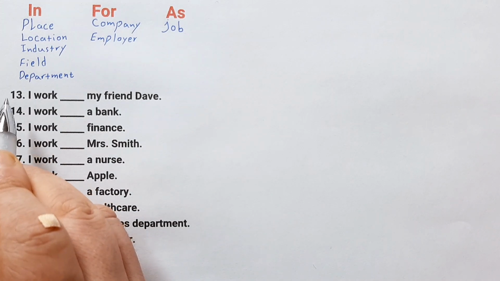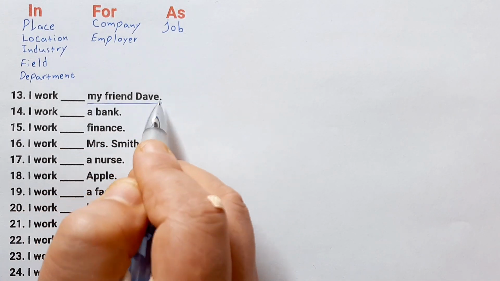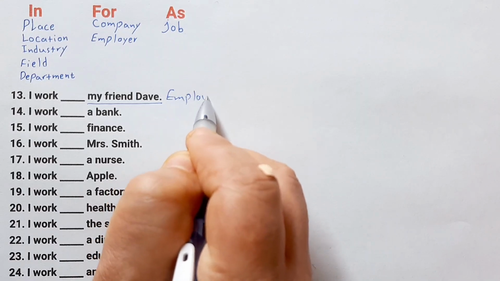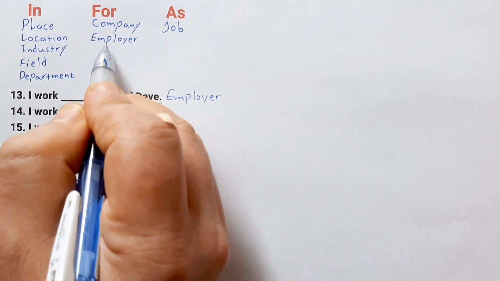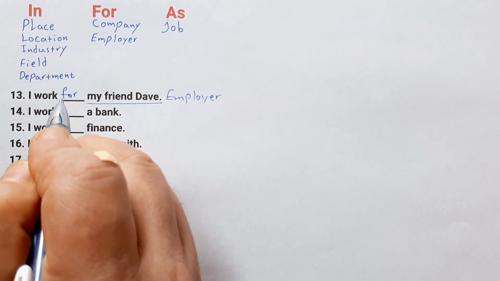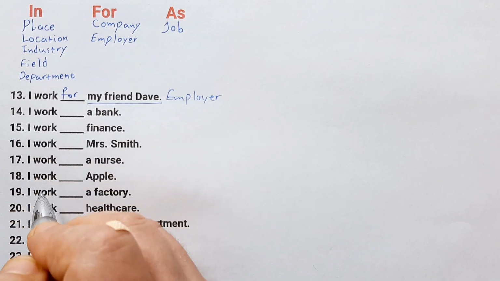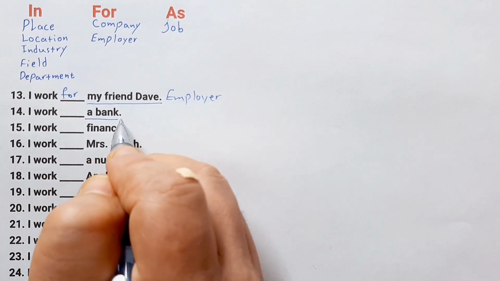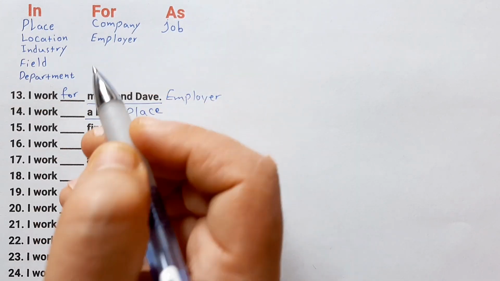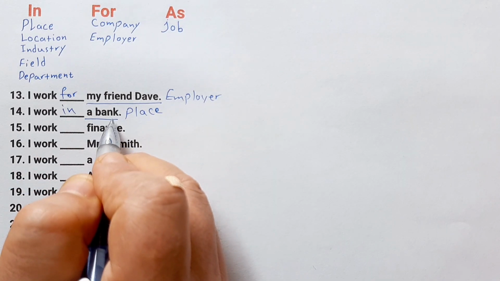Number 13. I work blank my friend Dave. My friend Dave is the name of employer. So the correct answer is for. We say, I work for my friend Dave. Number 14. I work blank a bank. We know that a bank is the name of place. So the correct answer is in. I work in a bank.